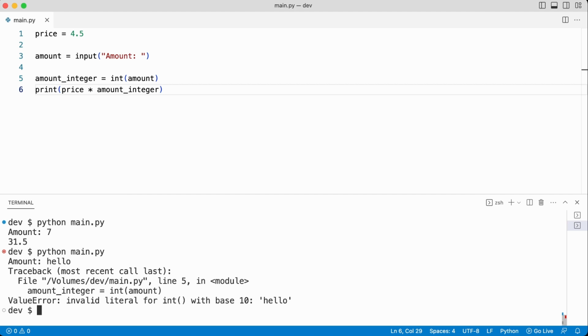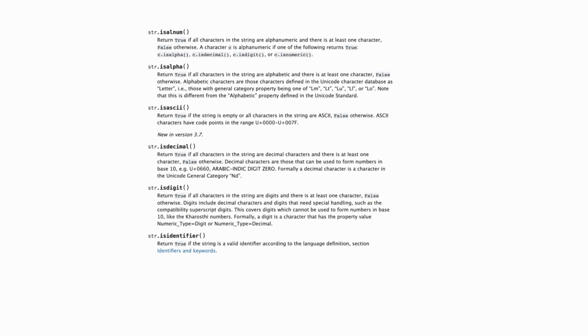1. Do nothing. This is not a joke. Python informed you what went wrong. Perhaps that is enough to inform users to type in correct amounts. 2. Check before converting if the amount is a valid number. The Python string type provides many methods to check its text. But to check if the text represents an integer, you would have to combine a few of them.